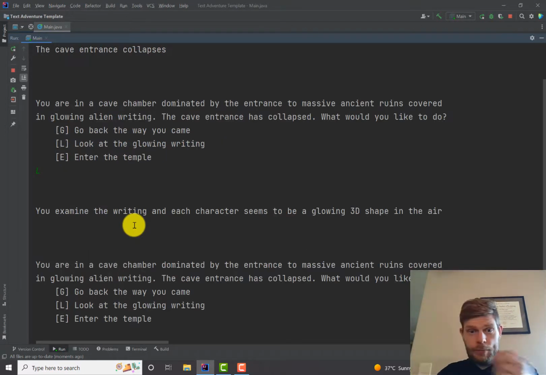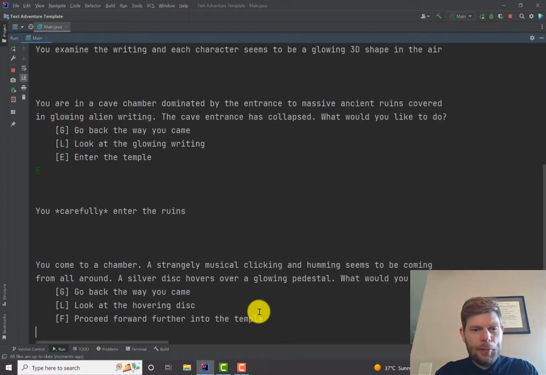We examine the writing, and each character seems to be a glowing 3D shape in the air. Some nice little atmosphere. Then I'm going to enter the temple. Now here, there's this whole hovering disc we never investigated. Maybe we should do it.